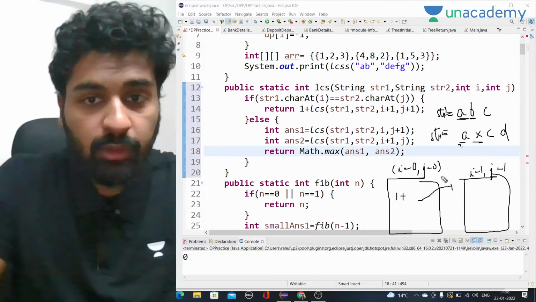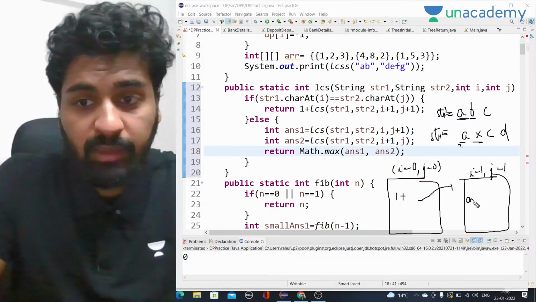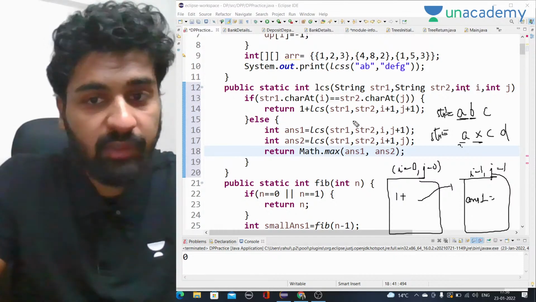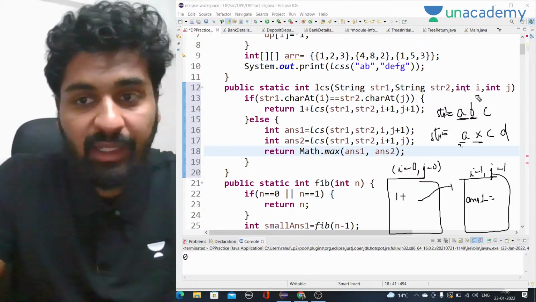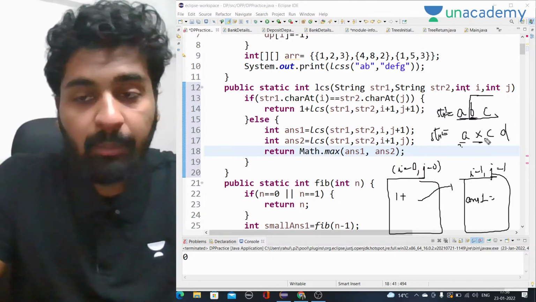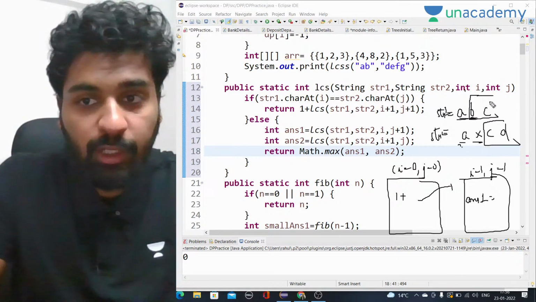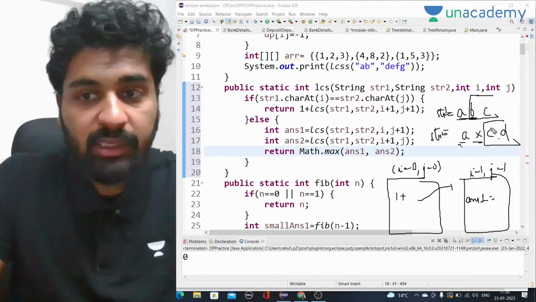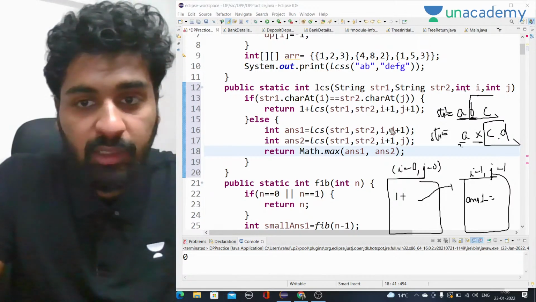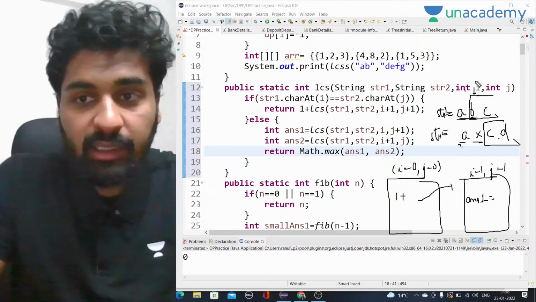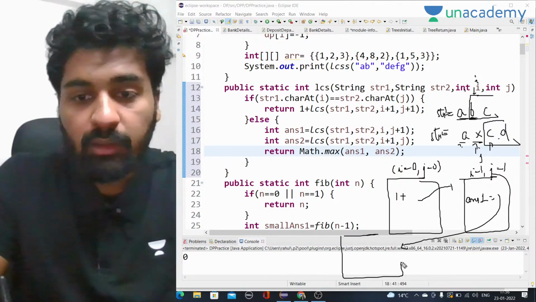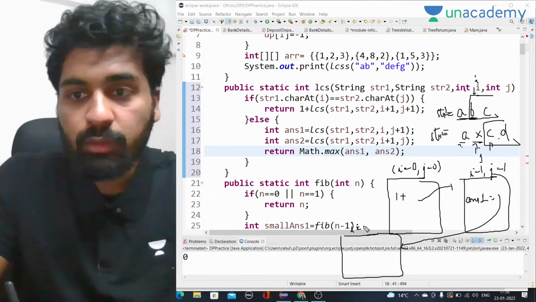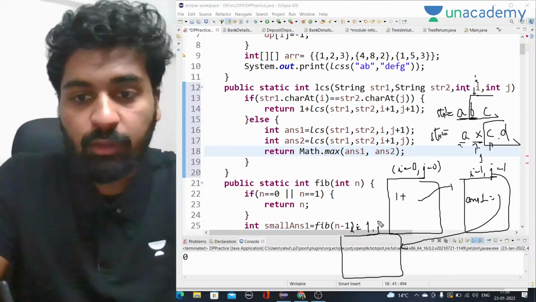So there are two things now. First of all, answer1 will be calculated. Answer1 will actually go to i and j plus 1. That means i will remain at the same position, that means this part of the string, but j will move forward. Now we will try to find this part of the string in this string. So we will try to call recursion for i and j plus 1. So i is here and j was here, so j plus 1 is here. So we'll call recursion for i equal to 1 and j equal to 2.